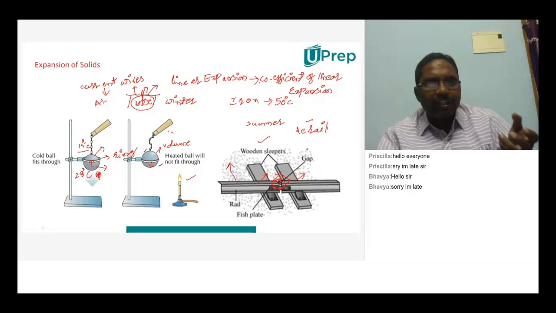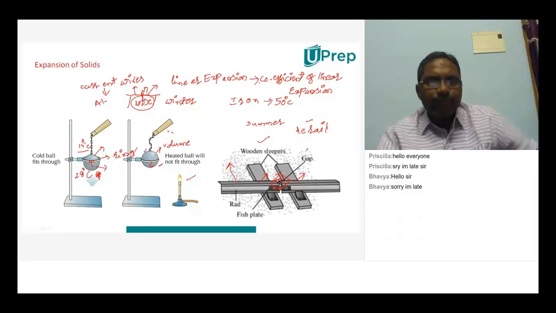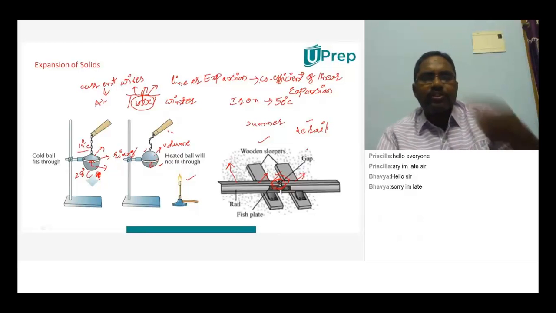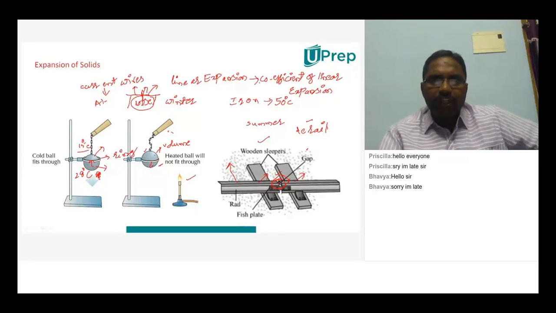When you are heating, it will expand. When it cools, then it will be contracting. So in which season you are laying down the current wires, that you have to check, and according to that you have to install them. Okay. Have you understood?